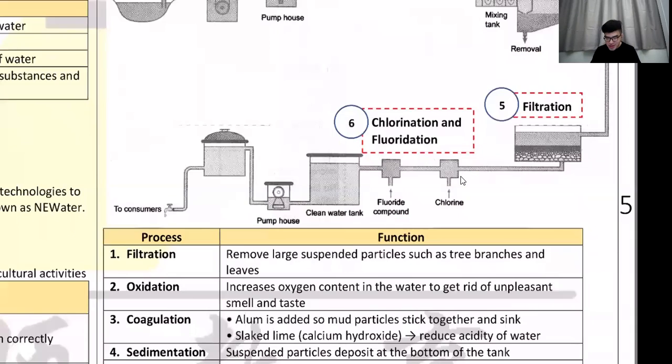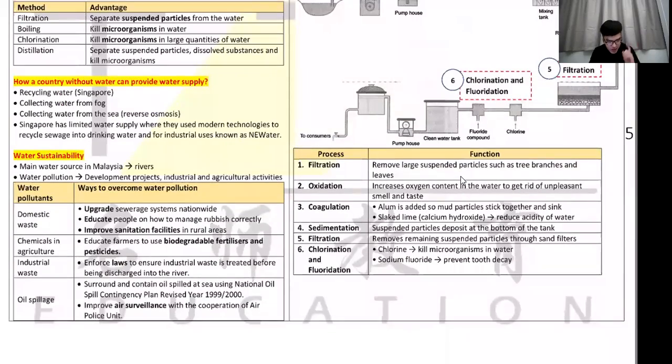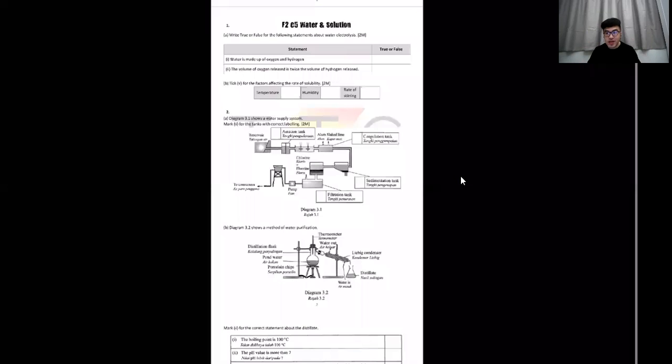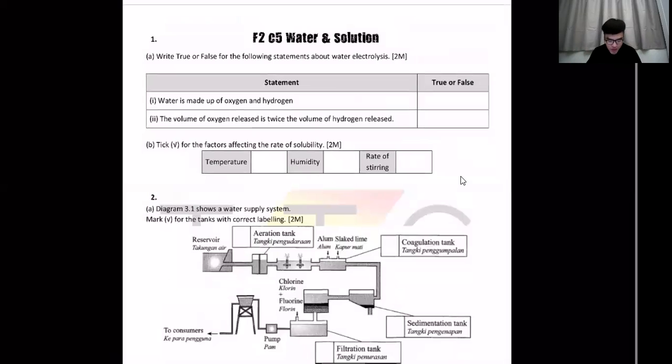All right, so anyway, six tanks. You need to memorize all of them and their functions. So that's it for chapter 5. All right, exercise, shall we? Let's go to the exercise. This is an intensive class, that's why I'm moving very quickly, because we are doing one chapter every week. It's like a marathon. One hour full of information.